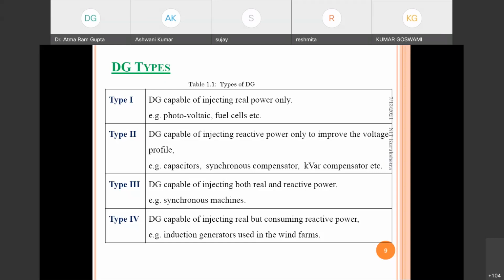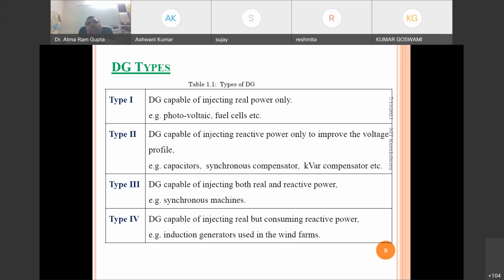So type 2 distributed generation will be which is only able to generate reactive power. This can also be taken as a distributed generation. Say for example, in the distribution side or in our power system, maximum loads connected are reactive loads, which require reactive power.